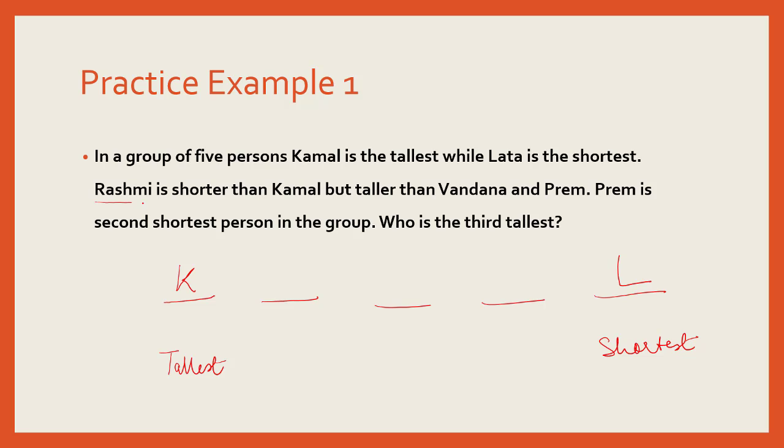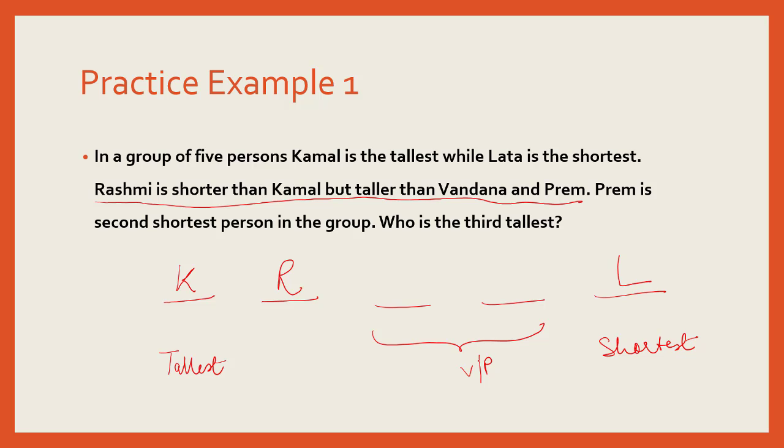Now when I read this line, we know Rashmi would come between Kamal and Lata. So she could be position number 2, 3, or 4. But she's taller than Vandana and Prem, so Rashmi would come at second position. Now for these two positions, it could be Vandana or Prem.